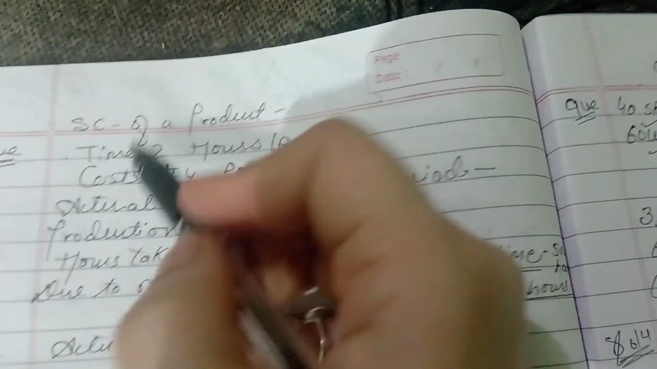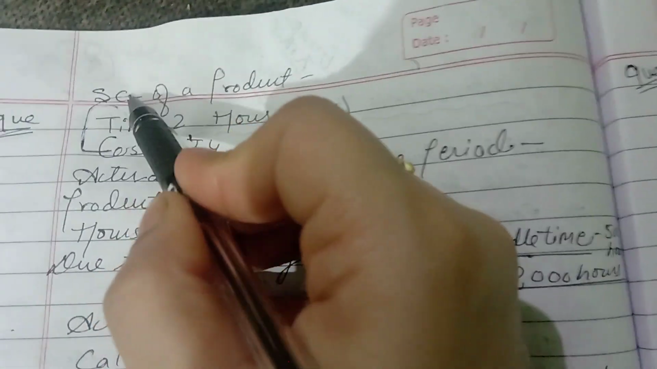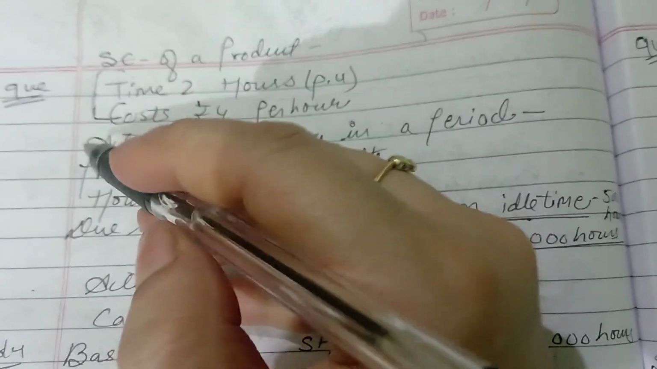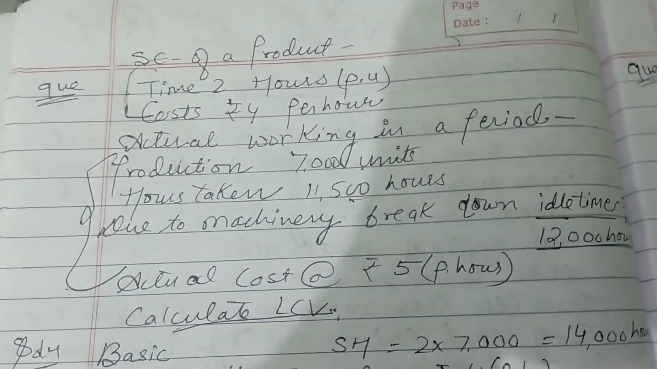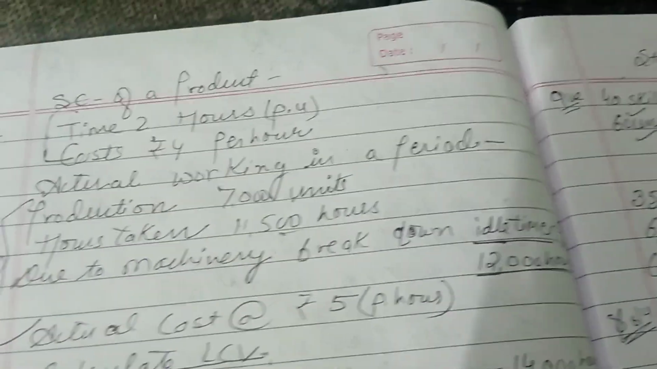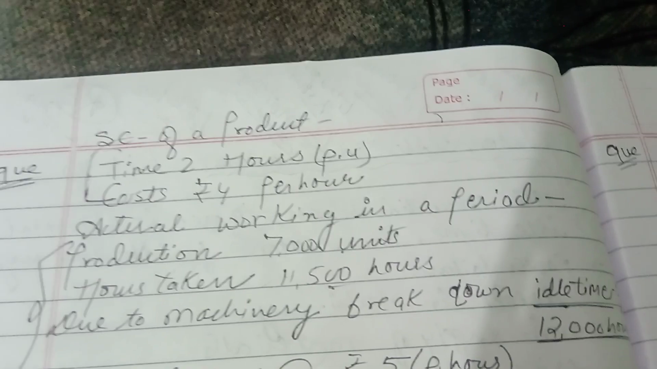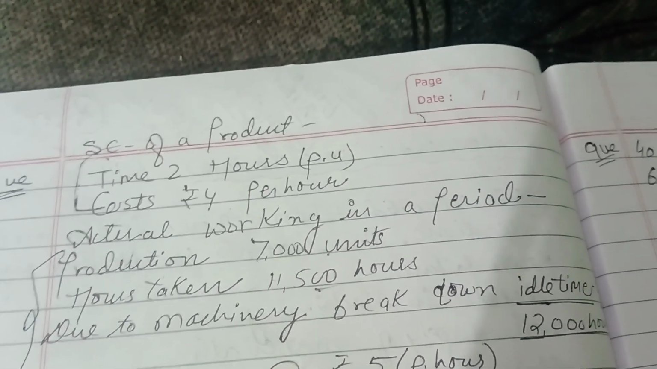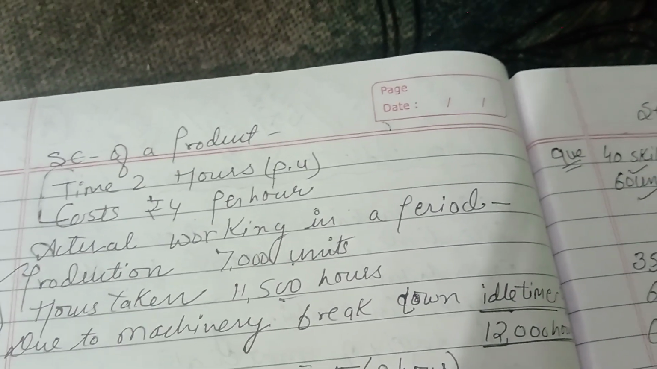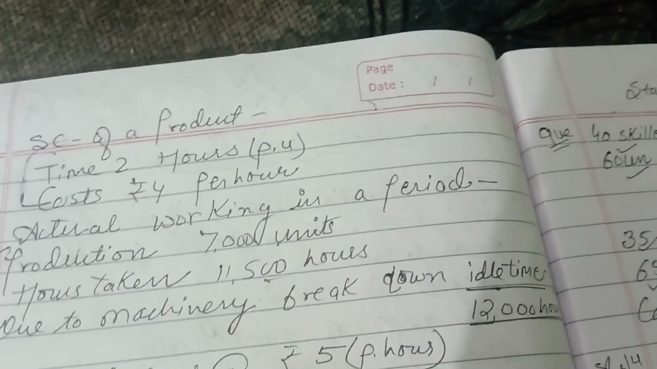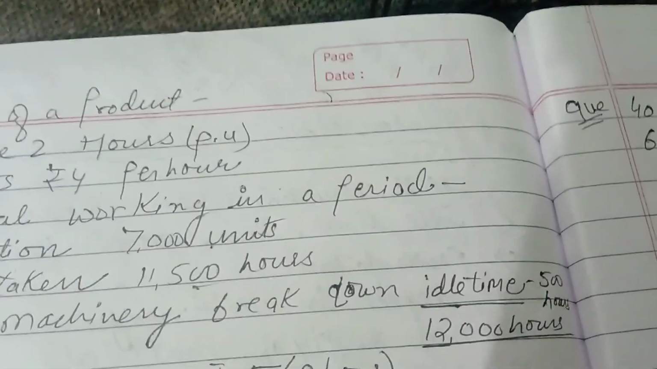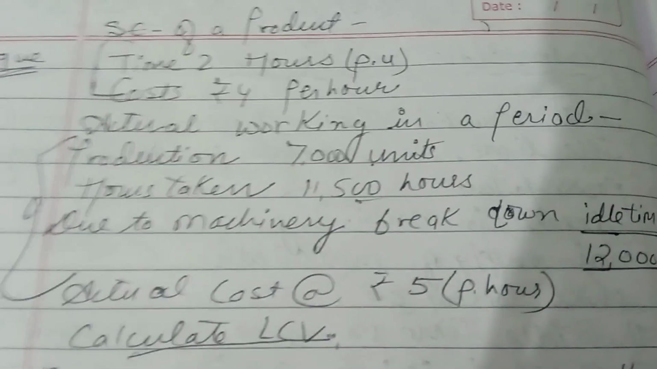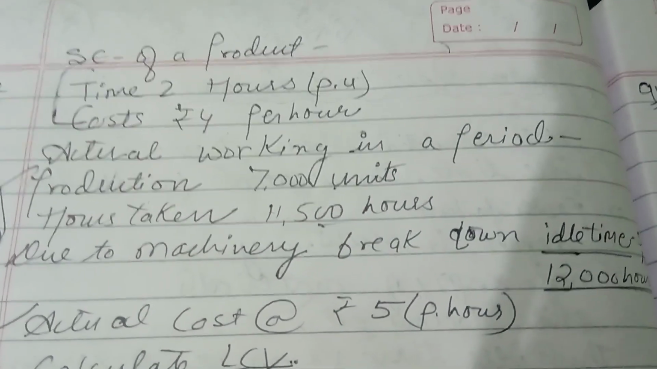Here students, these two factors are related to the standard cost of the product, where the time is 2 hours and cost is rupees 4. This information is regarding the actual working period, where the final production was 7,000 units and hours were 11,500, but there was free time due to machinery breakdown, that is 500 hours. Total actual time they have taken is 12,000 hours. Actual cost is at the rate of rupees 5 per hour.